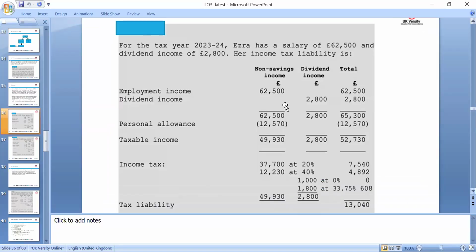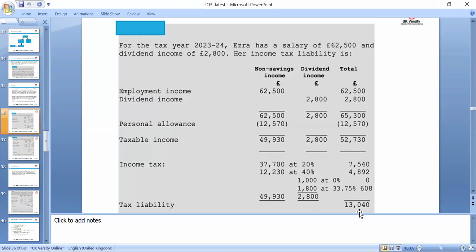So this is also an example: the personal allowance, which is still 12,570. We minus that, because the first 37,700 will be at 20%. The remaining will go to the additional rate, which gives the total tax liability from employment income. Others, of course, 2,800 is the dividend. The first 1,000 is zero, and then 1,800 will be at 33.75%. And then the total liability altogether is 13,040.